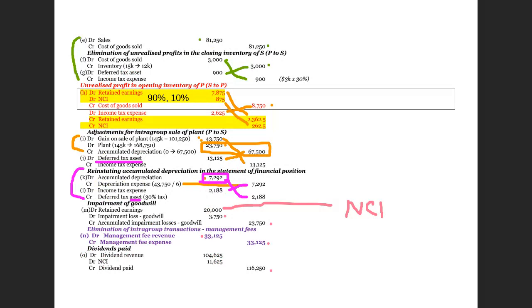So the parent must have got a dividend income. This dividend income recorded by the parent should be eliminated. So 90% we debit dividend income of parent that they have recorded. 10% we debit NCI.